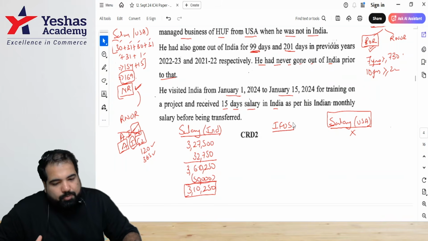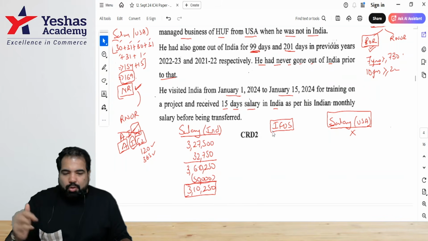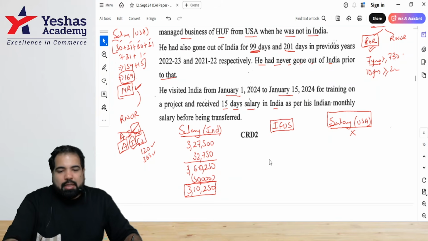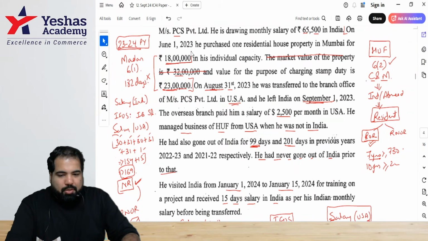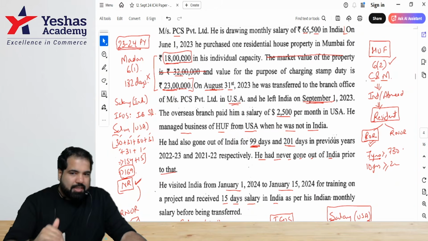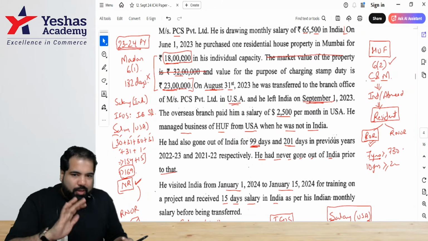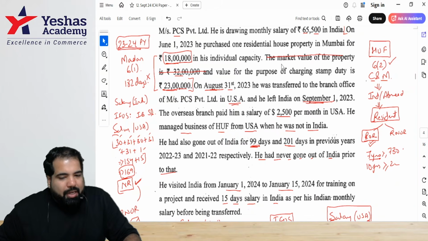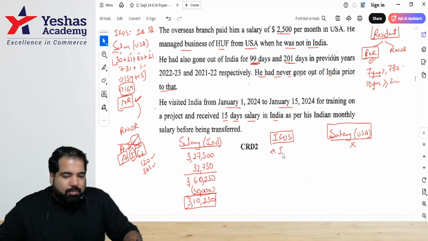Now IFRS. Guys, this is also something that we discussed. You are not a part of that conversation. You could not hear, but hear me out again. He bought a residential property for 18 lakh rupees. So, is it okay to buy a residential property? Yes. But the government says that if you pay a price which is less than the stamp duty value, that's a problem. So, market value, you don't have to see, which value you have to see, stamp duty value. What was the stamp duty value? 23 lakh. And this concept is what I call as IB.